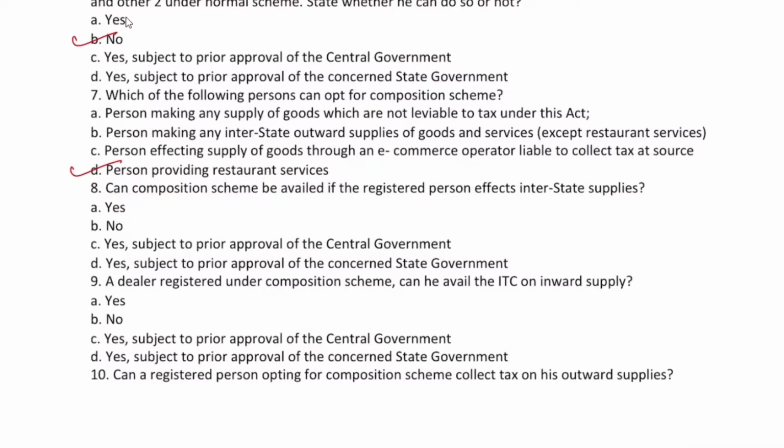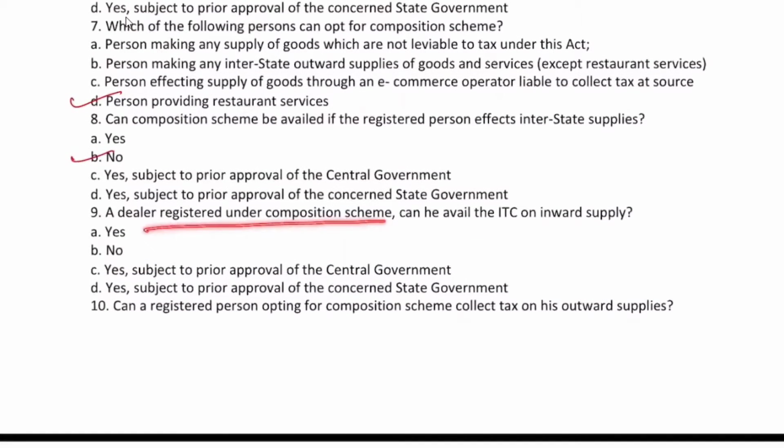No. Composition scheme. Interstate supplies, no, it cannot be. A dealer registered under a composition scheme, can he avail ITC on inward supply? We can avail ITC on inward supply. Composition supply, I think we can't avail ITC. ITC on inward supply, no, he cannot.